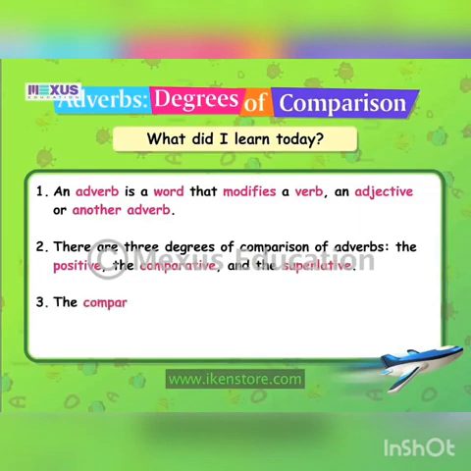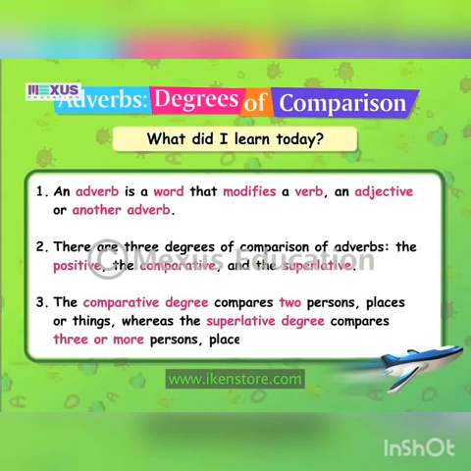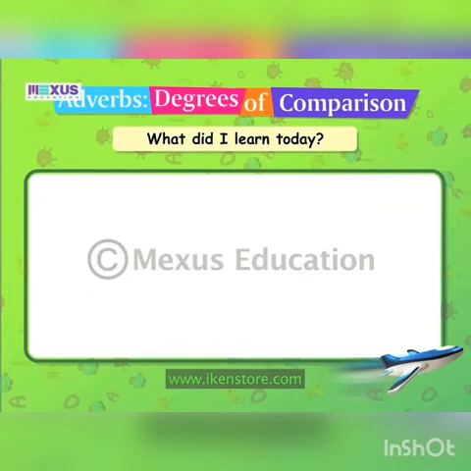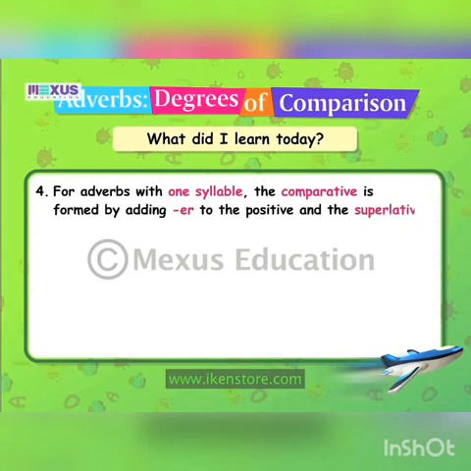The comparative degree compares two persons, places, or things, whereas the superlative degree compares three or more persons, places, or things. For adverbs with one syllable, the comparative is formed by adding ER to the positive and the superlative is formed by adding EST to the positive.